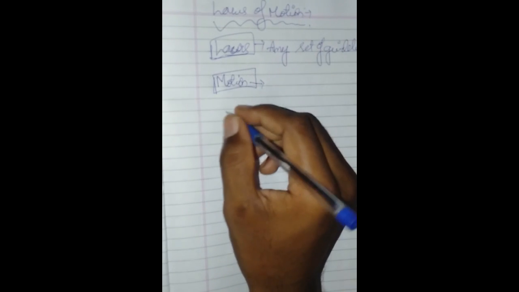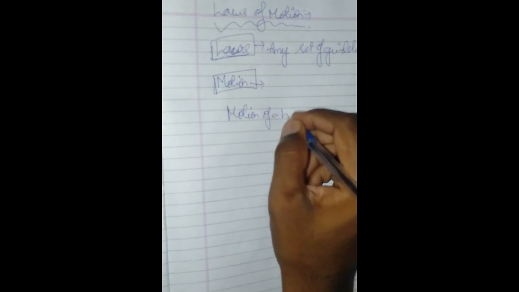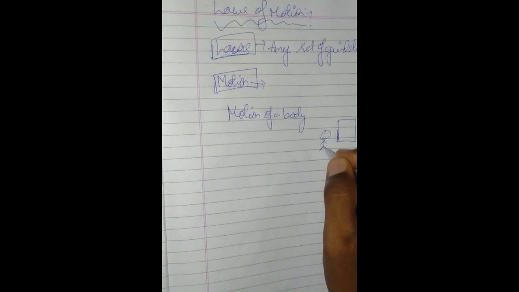For example, if we consider the motion of a body, like a box. A box is here, and a boy is pushing this box with his hand. So he is moving the box with the help of following certain kinds of guidelines. So we are going to learn that kind of guidelines.